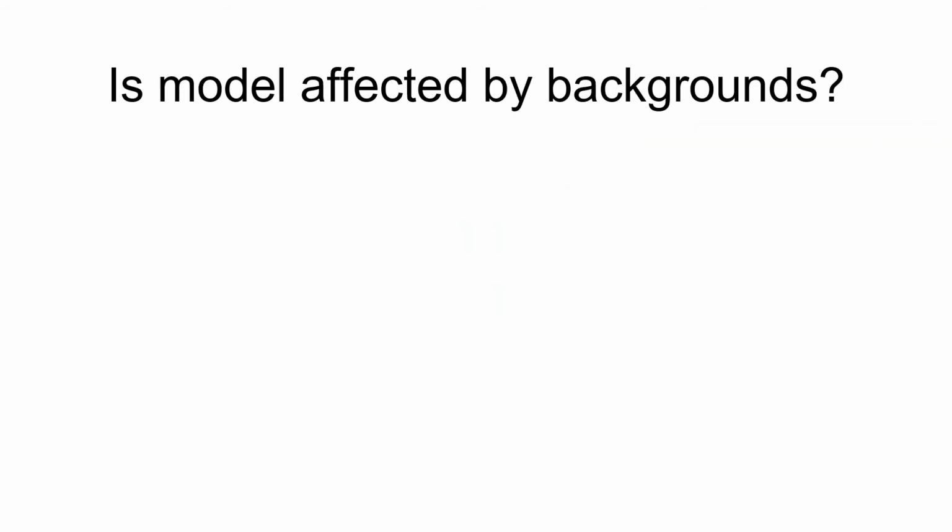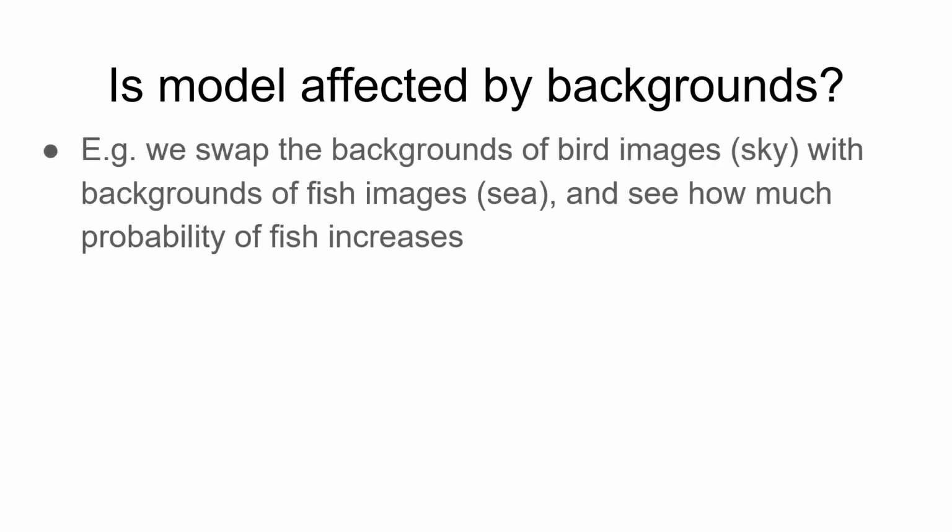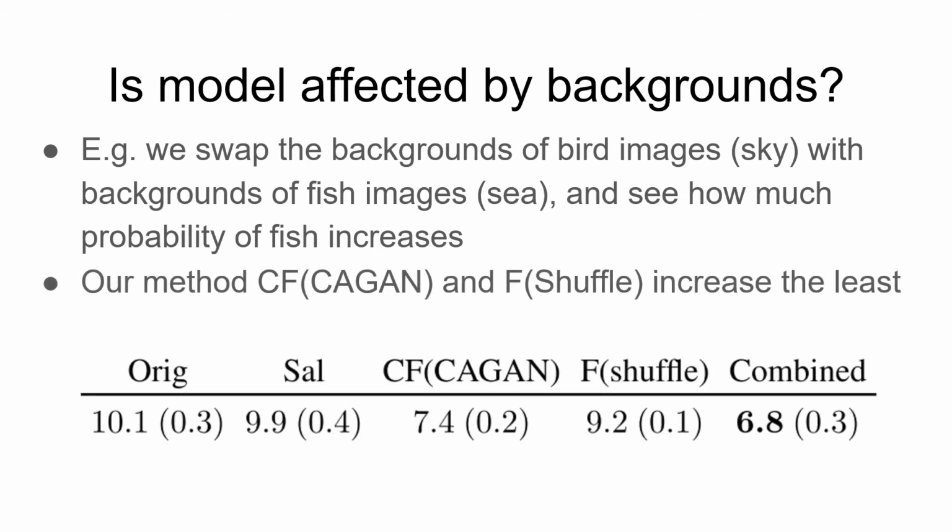We further quantify how much our model is affected by backgrounds. So we swap the backgrounds of bird images with backgrounds of fish, like sea, and we see how much the probability of fish increases. Here, the lower the better. Both our counterfactual and factual have the least increase, and our combined method has an even smaller increase compared to the original or saliency method.